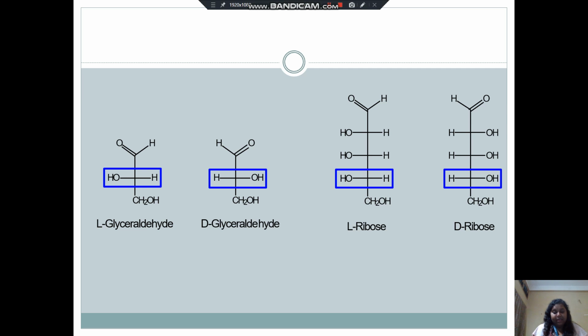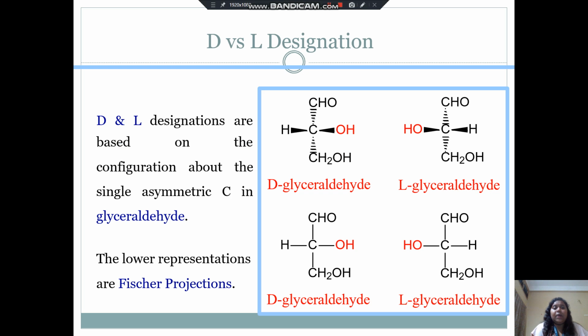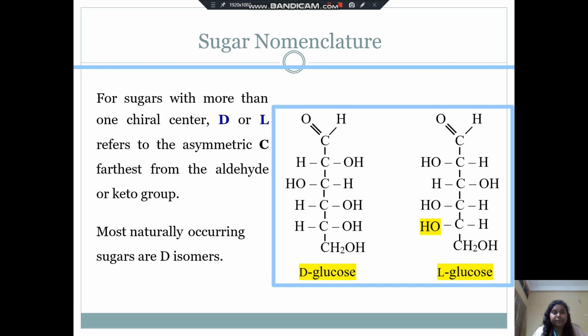But in all sugars, the enantiomer is not the same. Now comes the D versus L designation. D and L designations are based on the configuration about the single asymmetric carbon in glyceraldehyde. The lower representations are Fischer projections. So these are the structures which define the D and L designations.